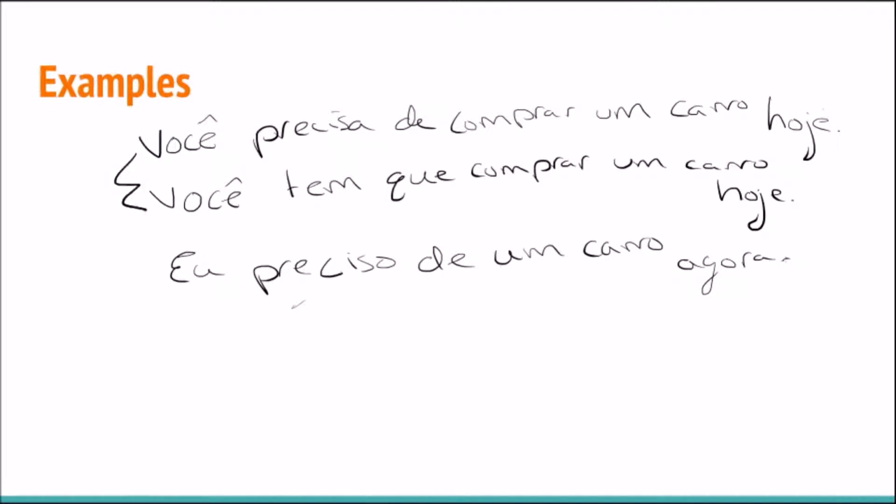So these are very similar. These are the same, more or less. But this one is different. So, você precisa de comprar carro hoje. Você tem que comprar carro hoje. More or less the same thing. Need to buy a car, you have to buy a car. Eu preciso de carro agora. I need a car now. And there's really no way of using that with ter que. So if it's expressing necessity for a very certain object, I need food, I need a car, that is precisar. You're needing something.